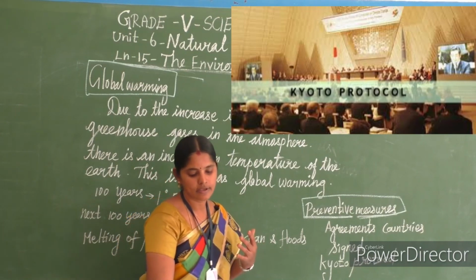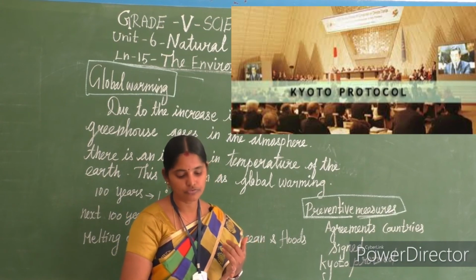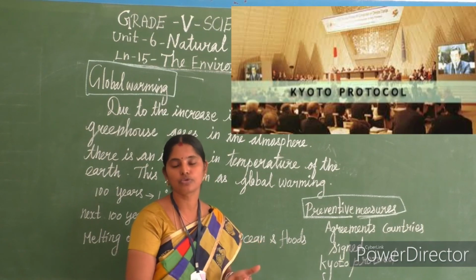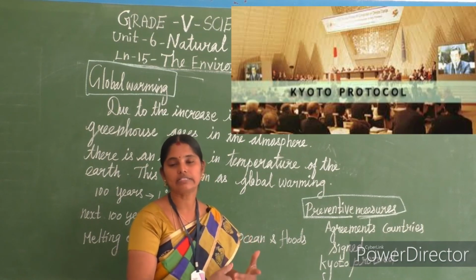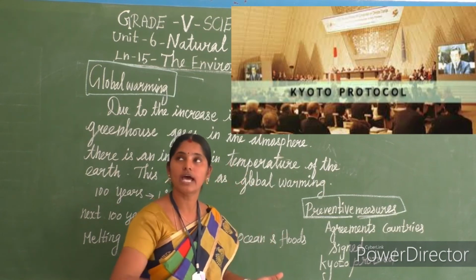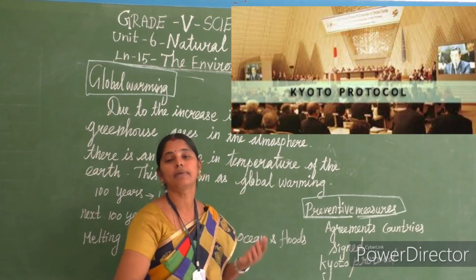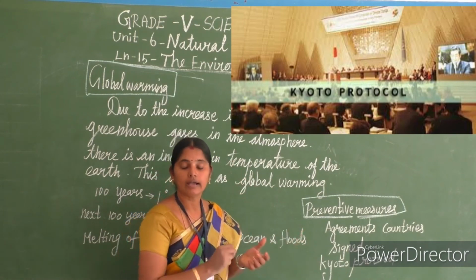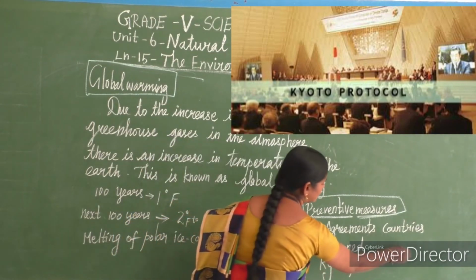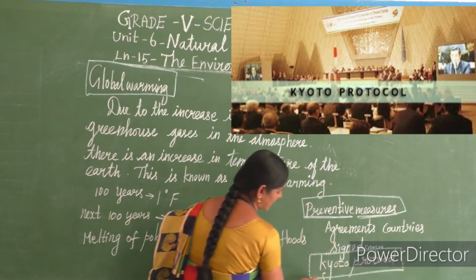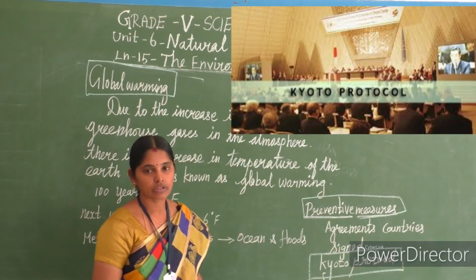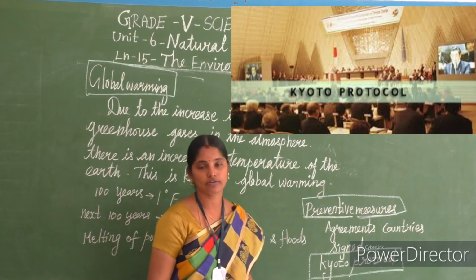So in that agreement, we reduce the use of fossil fuels, the mode of transport will also reduce its usage, and factories and power stations too. That means we won't release the harmful gases into the atmosphere. Such an agreement they signed. The name of that agreement is the Kyoto Protocol. Many countries signed that agreement.